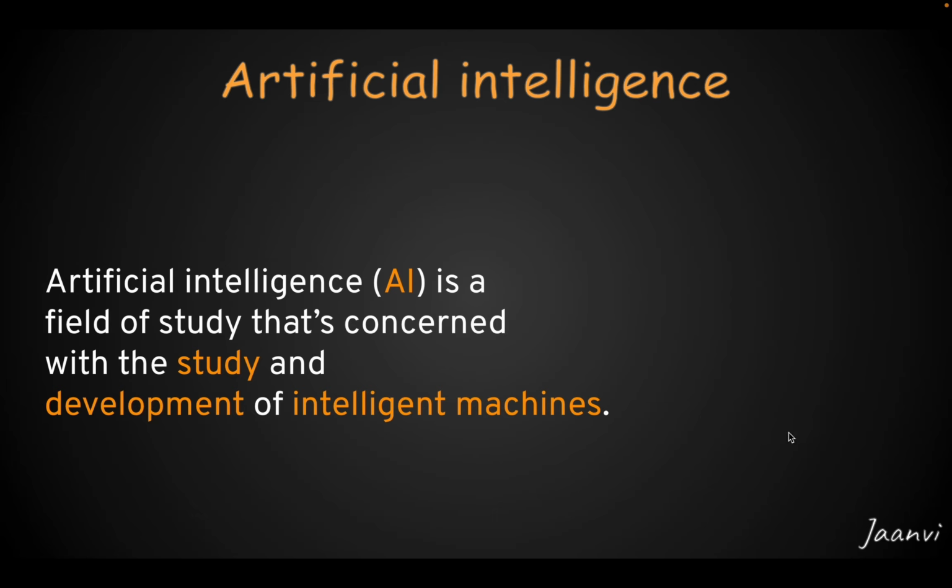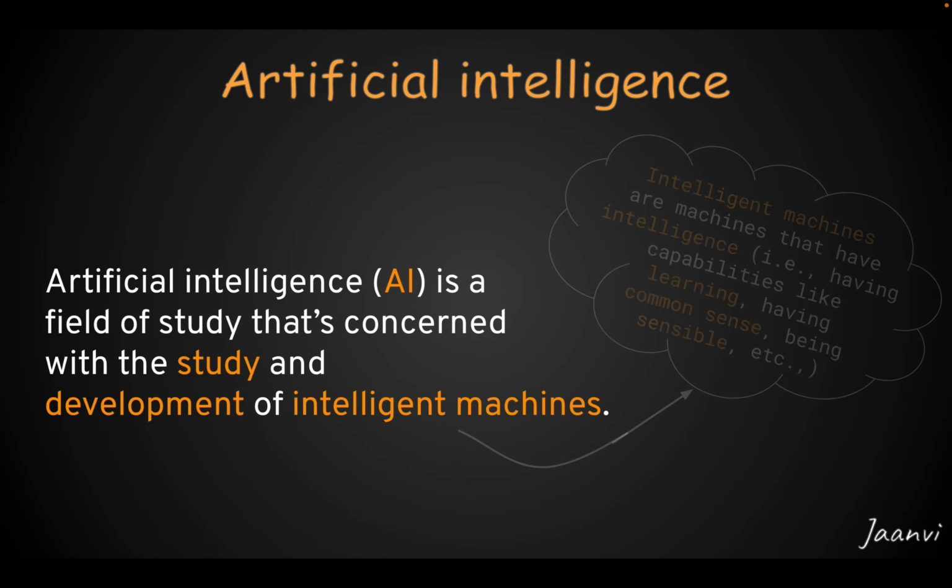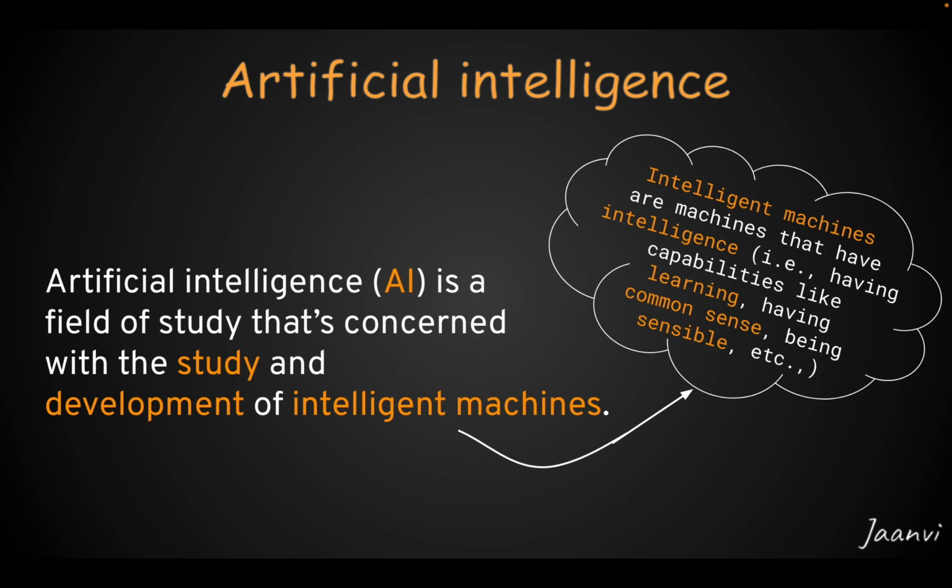That means the goal of the field is to study and develop machines that have intelligence. Intelligence is defined in many ways as capabilities like learning, being creative, having common sense, being sensible, etc. All these capabilities are known as characteristics of intelligence, and a machine with all these characteristics is known as an intelligent machine.